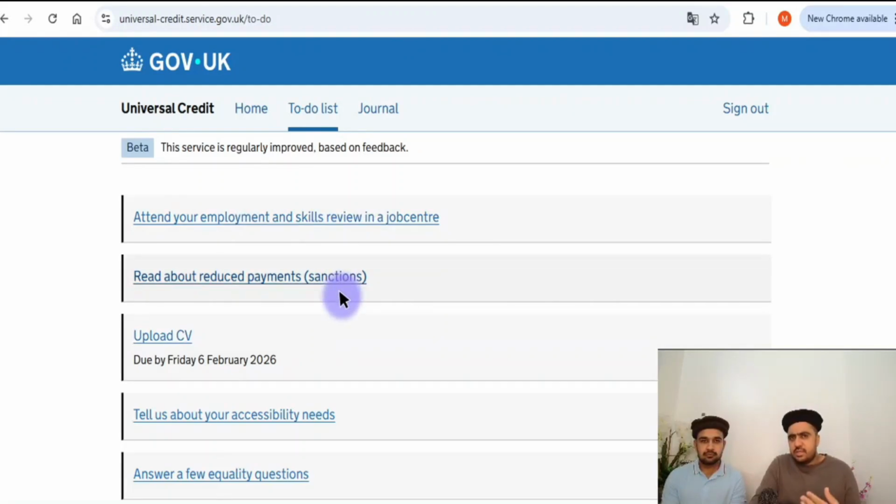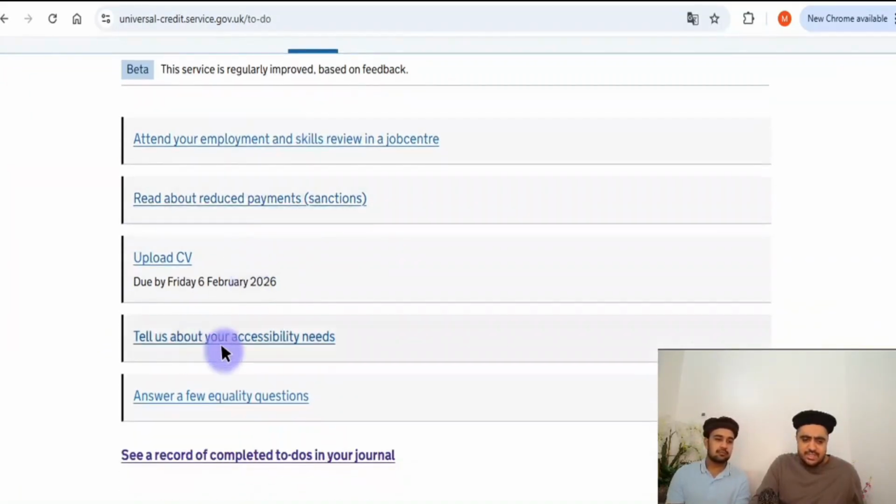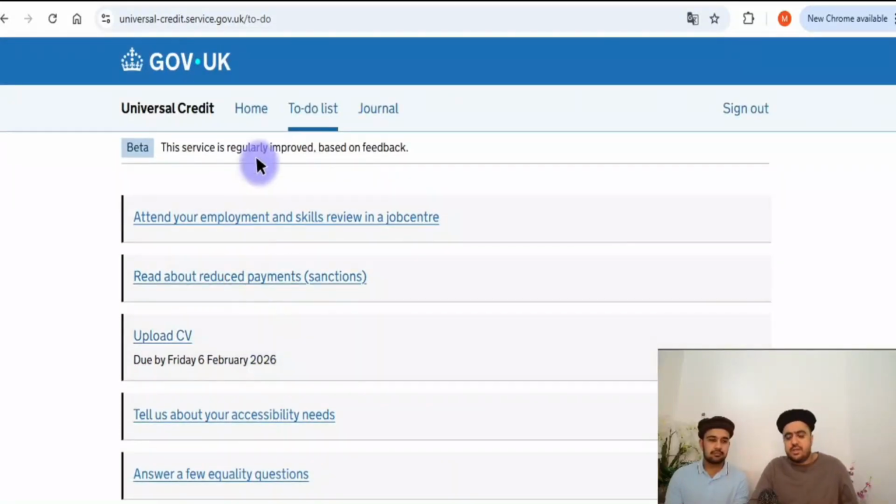They tell him that he needs to apply for jobs, look for a job, and they ask which job he likes. These kinds of things they ask. And he got another appointment after a week as well. They give you appointments week after week to find a job. They help you find a job, and they ask you to do these things over here, a to-do list: upload your CV, attend your next appointment, read about reduced payment sections. Just log in and read about everything.